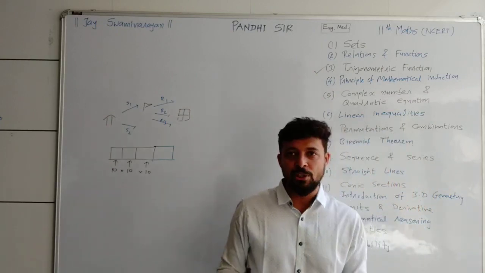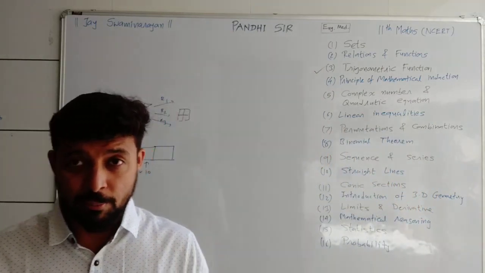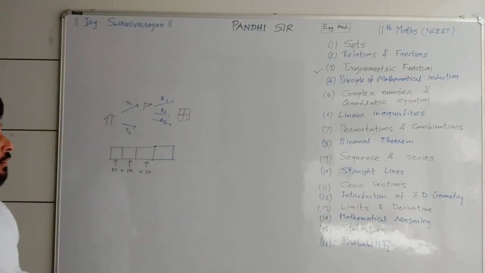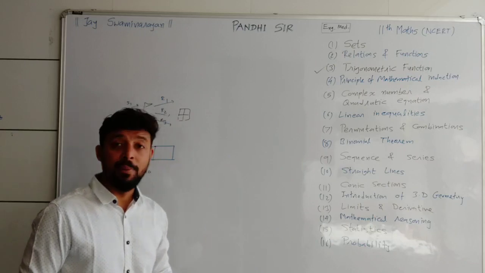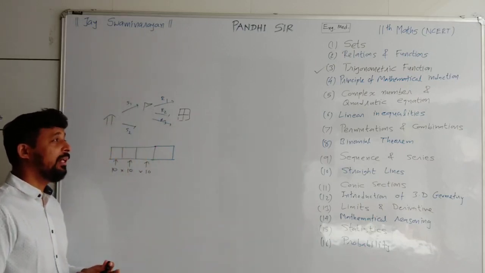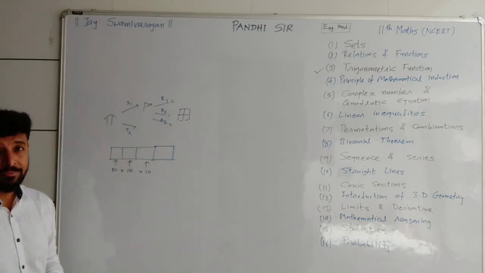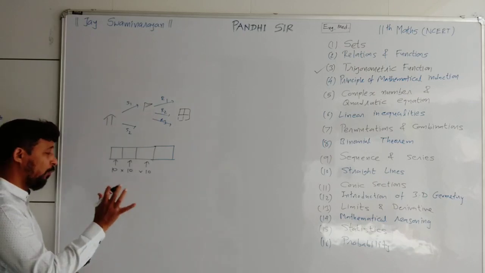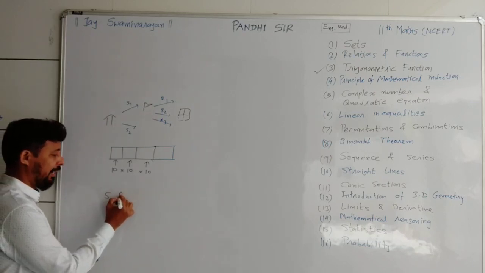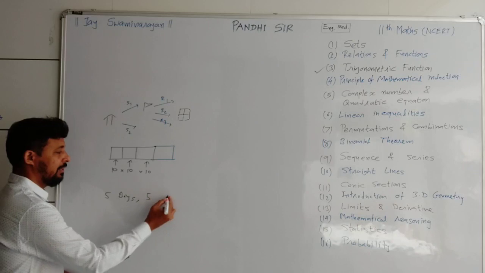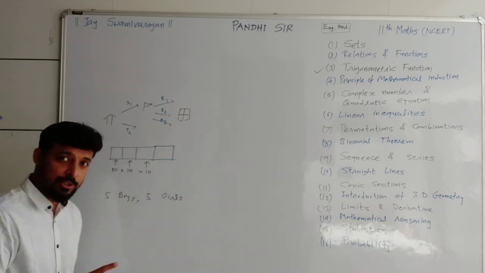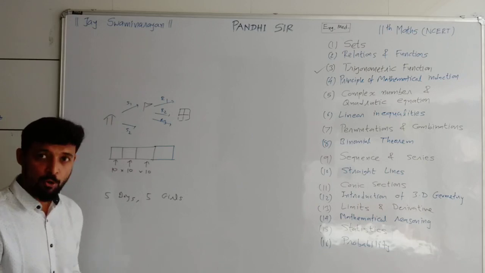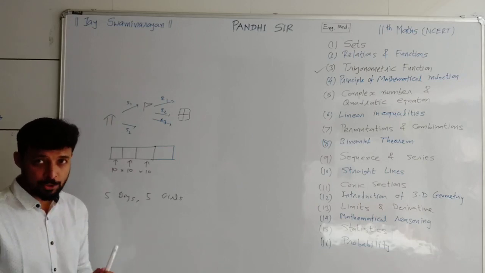A permutation is actually an arrangement. Another word you can find is combination. That word combination is about selection. Suppose we have one small group, say 5 boys and 5 girls in that group. From this group, I have to make one team of how many members? Suppose of 3 members only.